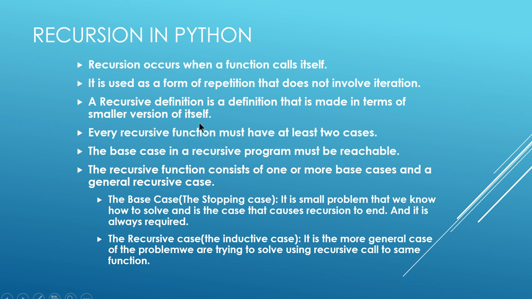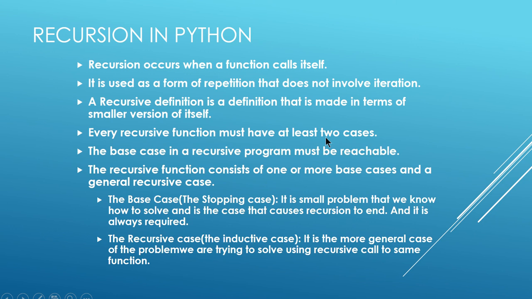For example, compute the sum of numbers. Inside that sum of number, you are writing sum of n minus 1. That is a smaller version of itself. That is how we write a recursive definition. And every recursive function must have at least two cases. What are those cases? A base case and a recursive case.